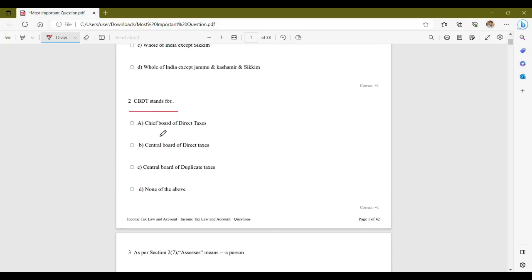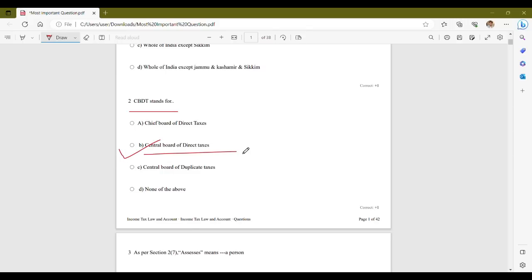So our options are Chief Board of Direct Taxes, Central Board of Direct Taxes, Central Board of Duplicate Taxes, and option D, none of the above. So the correct answer is option B, that is Central Board of Direct Taxes.